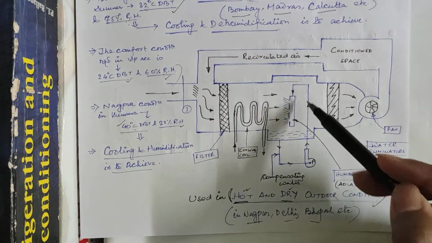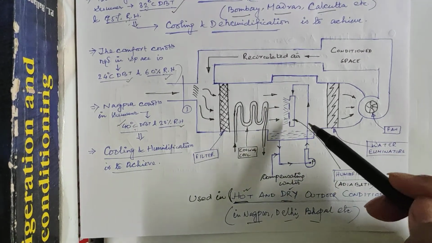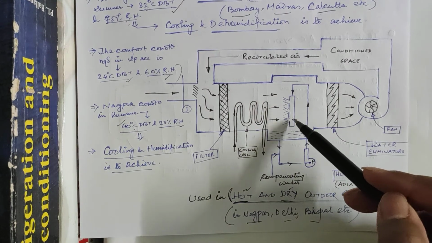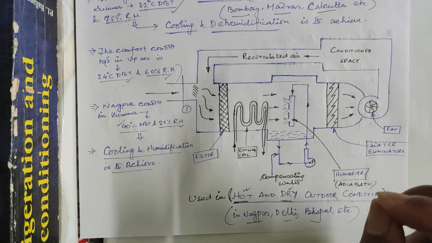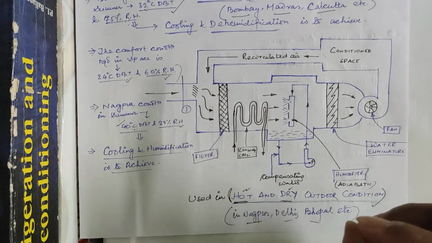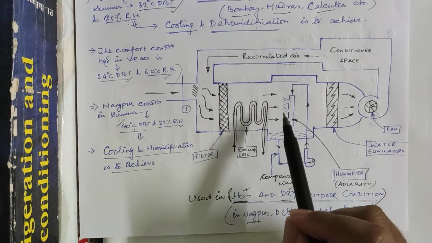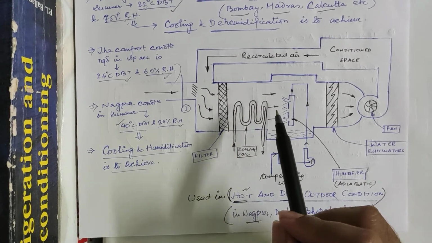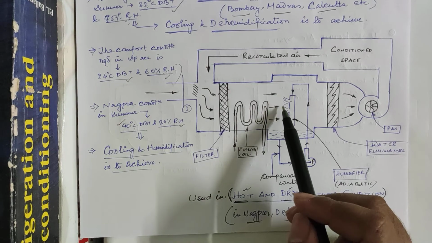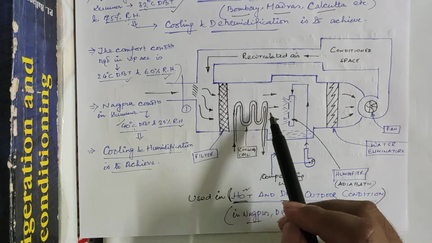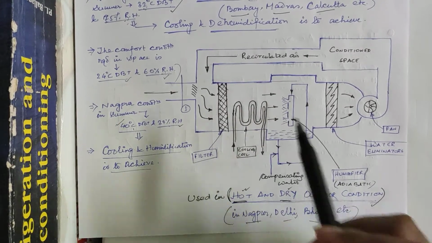Now what is the function of this humidifier? Within this humidifier, adiabatic humidification is done. We spray some steam having a higher moisture content, and then the air will be humidified. So after cooling, humidification is done.